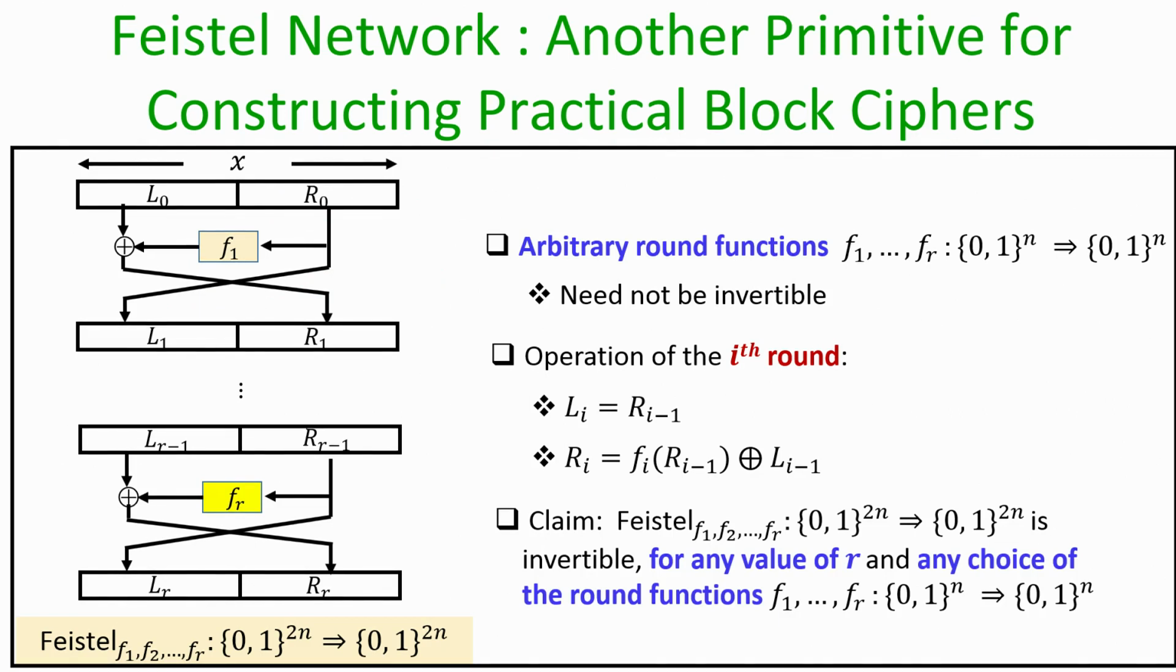Again, I am not going to prove this, but we had seen in one of our earlier lectures that irrespective of what your individual round functions are, for any value of R and any choice of the round functions, the overall function obtained by the composed Feistel network is indeed an invertible function. So that brings me to the end of this lecture.